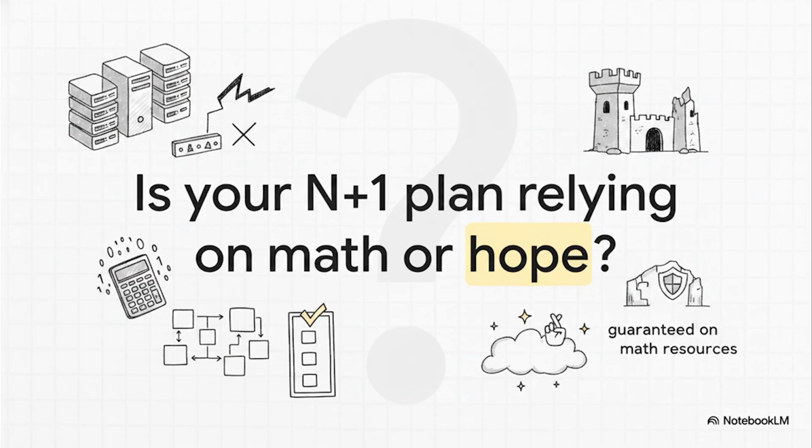I want to leave you with a final thought as you wrap up your prep for the NCP-MCI 7.5 exam. Think about your own environment for a second. Is your cluster's N+1 plan truly relying on the hard math of active reservations, or are you just kind of hoping your largest node never goes down? Validating capacity under failure is entirely about removing hope from the equation and replacing it with guaranteed resources. Good luck on the exam, keep these rules in mind, and make sure your infrastructure is mathematically ready for whatever comes its way.